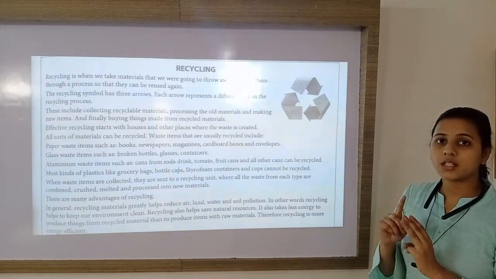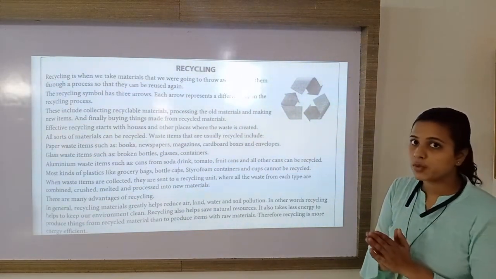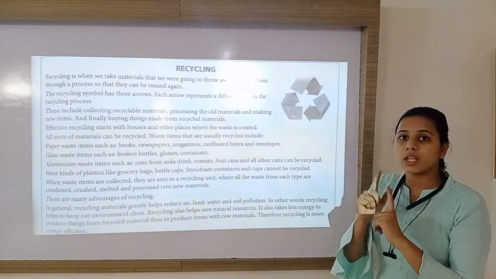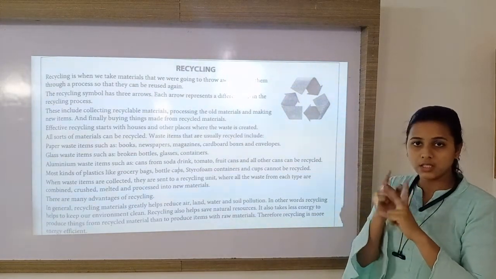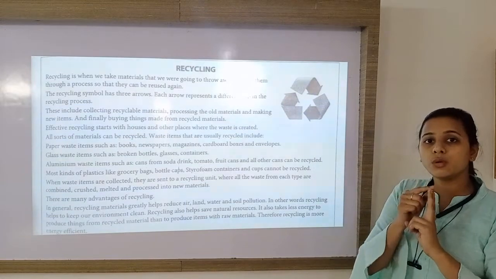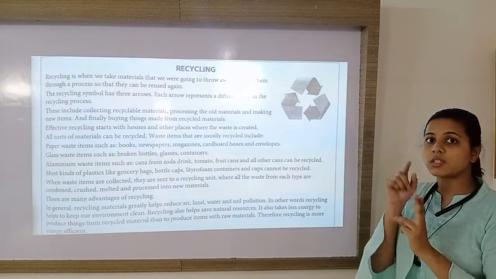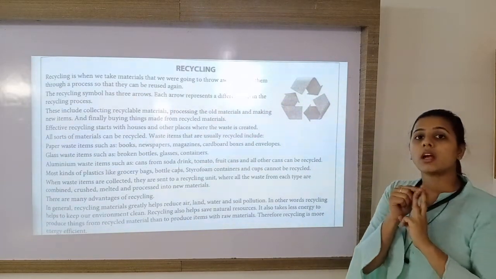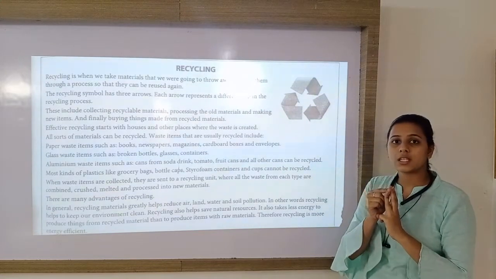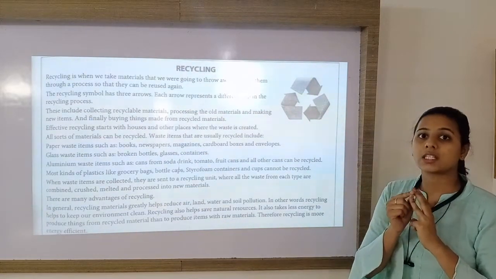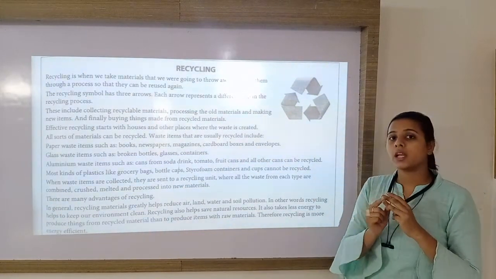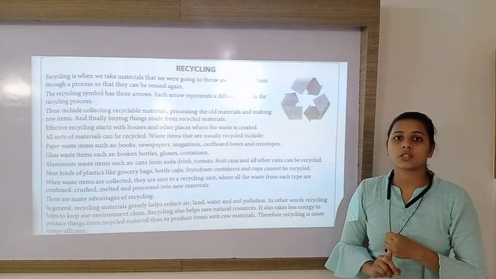These are the 3 steps of the recycling process. First, collect the recyclable material, then do a process on it and make it usable, and third, make a new product from the recyclable waste and use it. This is the process of recycling.